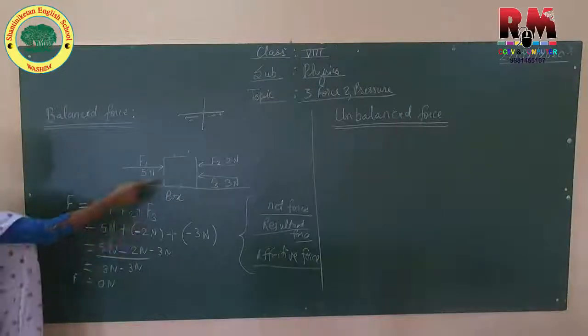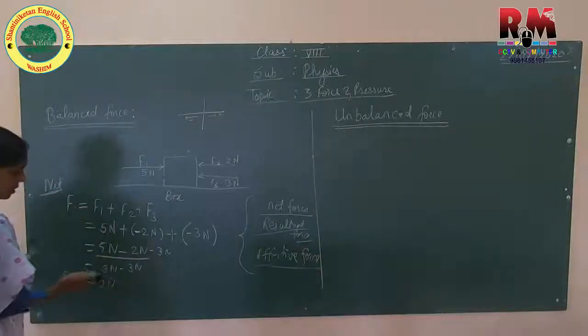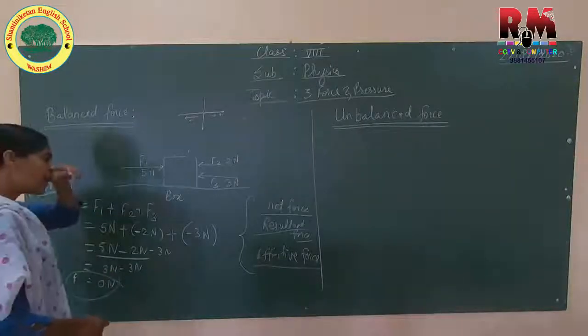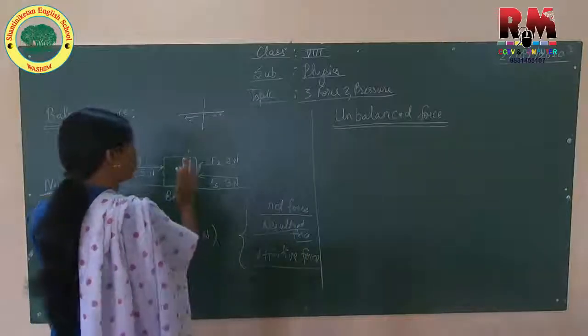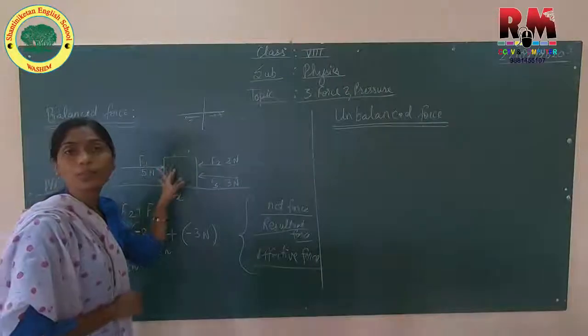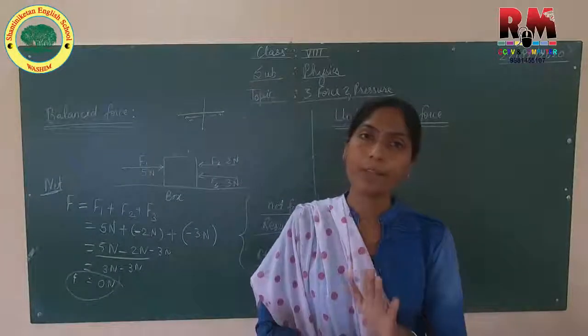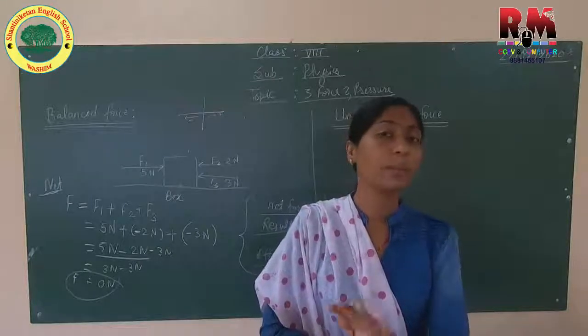So here force is how much? Net force, or effective force, or resultant force is 0. So what I say is that no force is acting here. That means this box will not move its position, or it will not change its position.